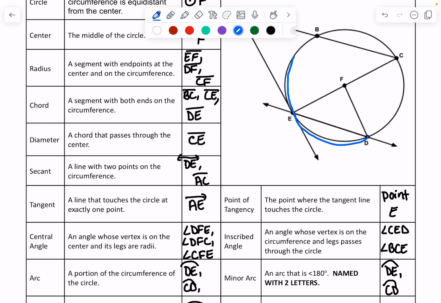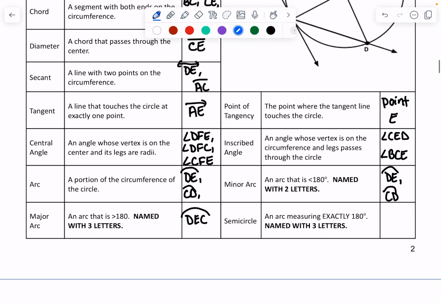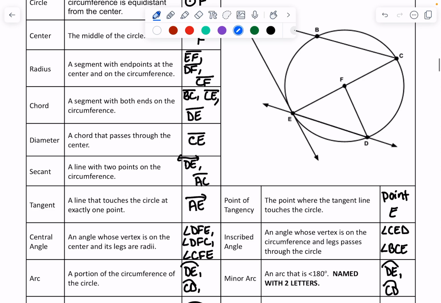So now I keep going that same direction until I touch C, and then I stop. So that's how you know the arc that it's talking about. Whatever letter it starts with, you start there. You go the shortest distance towards the next letter, and then you continue in that same direction to that third letter. And of course, there are many other major arcs that I could make. You could go around this way. No, that would be 180. That way, and it would be a major arc. So there are multiples. I'm just going to name one.